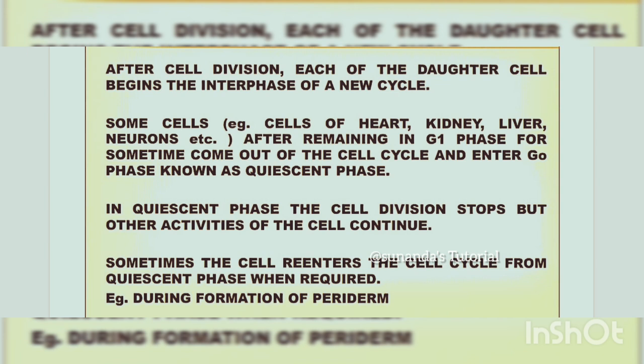Okay, but some cells, after remaining in G1 phase for some time, come out of the cell cycle and enter into G0 phase, that I have already discussed, the quiescent phase. In quiescent phase, the cell division stops, but other activities of the cell continue. Heart cells, kidney cells, liver cells, neurons, sometimes they undergo G0 phase. They cannot divide in G0 phase, that is a resting phase. Sometimes the cell re-enters the cell cycle from quiescent phase when required, for example, during the formation of periderm during secondary growth.